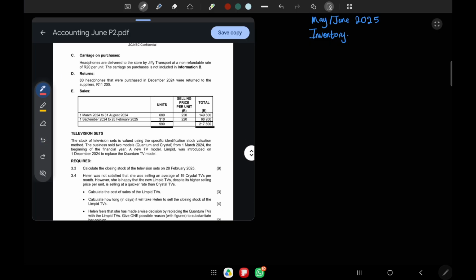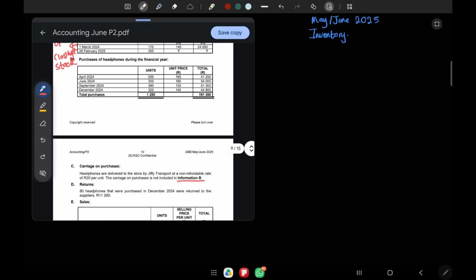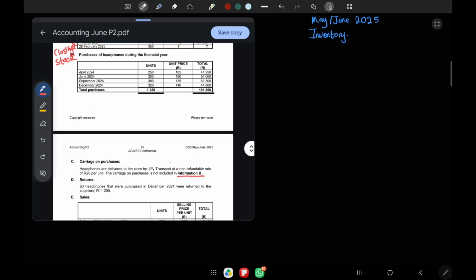Now let's move to C. You have carriage on purchases. Headphones are delivered to the store by Jiffy Transport at a non-refundable rate of 20 Rand per unit. Okay. The carriage on purchases is not included in information B. Let's go to information B. There's information B right there. Purchases of headphones during the financial year. They said that the headphones are delivered at a rate of 20 rand per unit. That means where we see 165, we have to add 20, add 20, add 20, add 20.